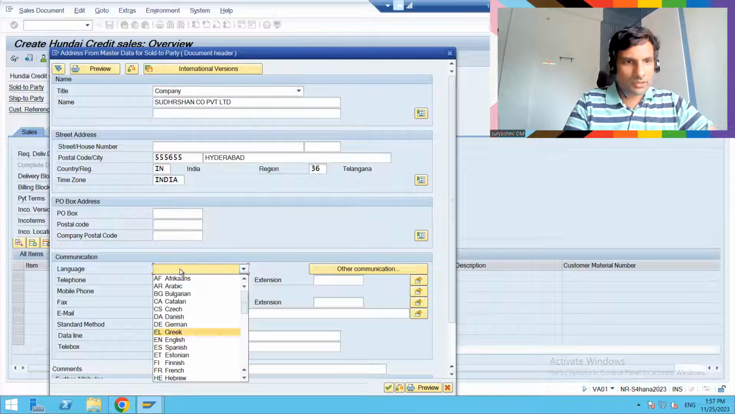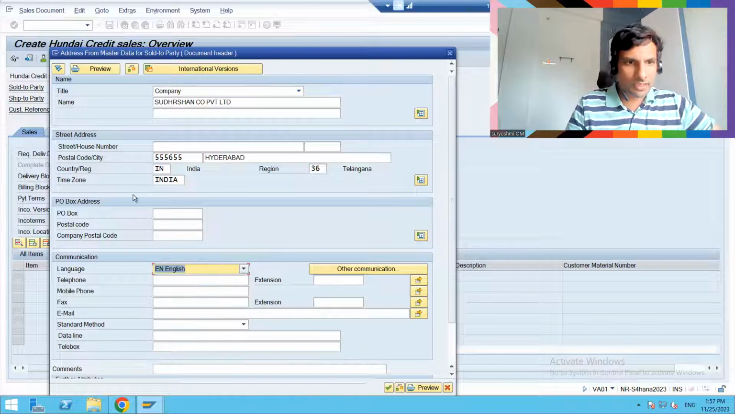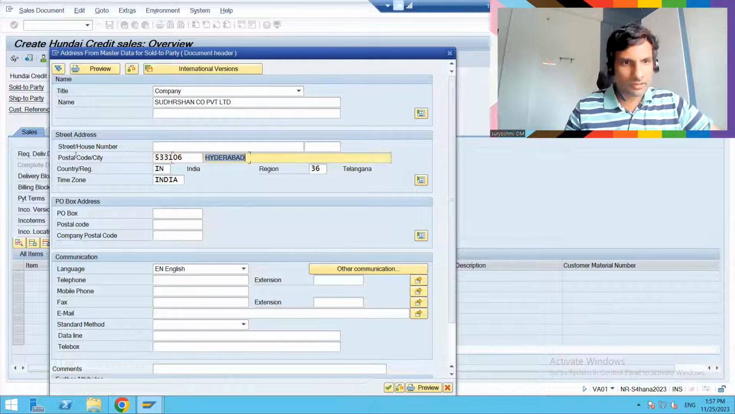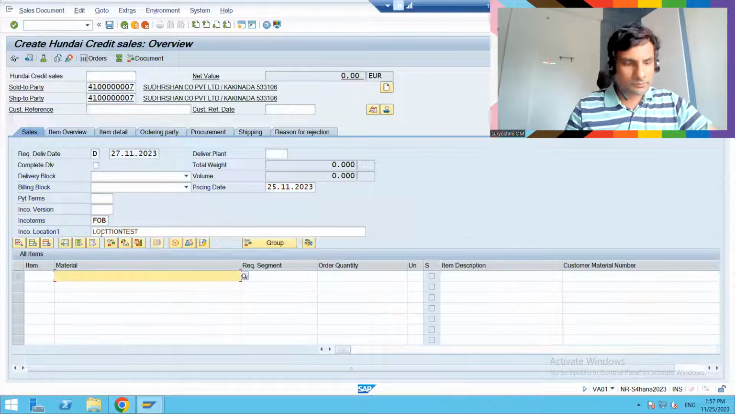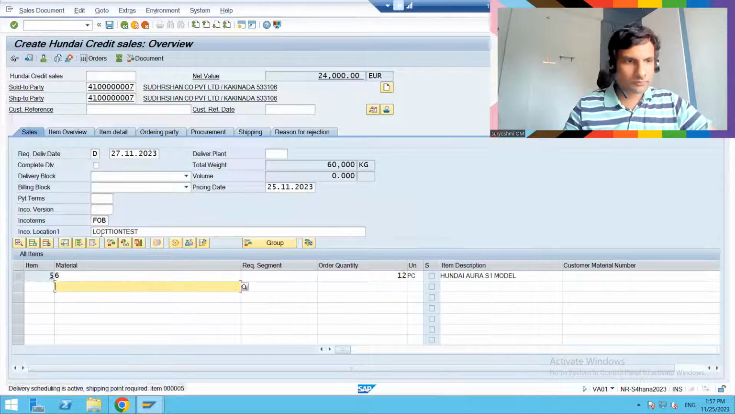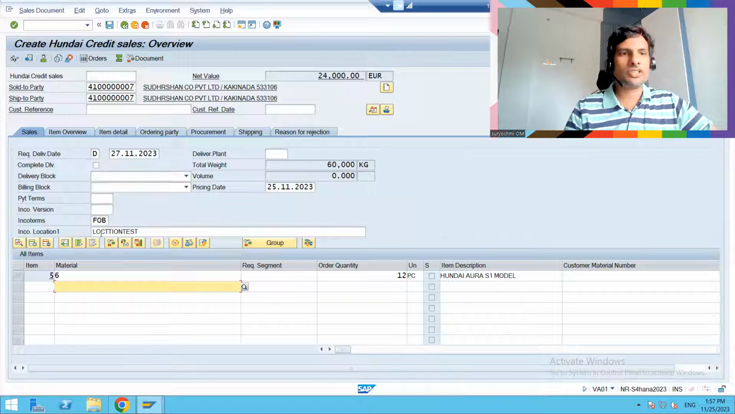Okay. So default it is coming, right? I'll just make some changes. This one, this one, this one. See, this is how you can change the address. So now this is this location. Assume that this is another ship-to location.